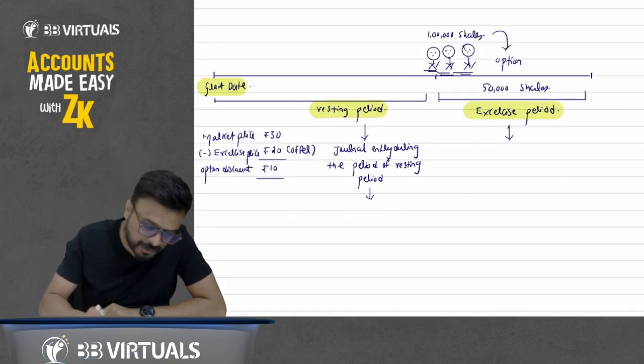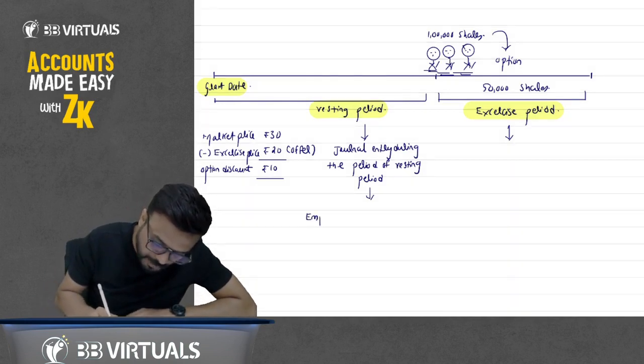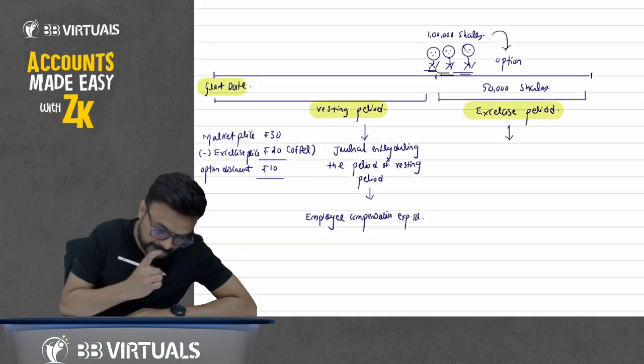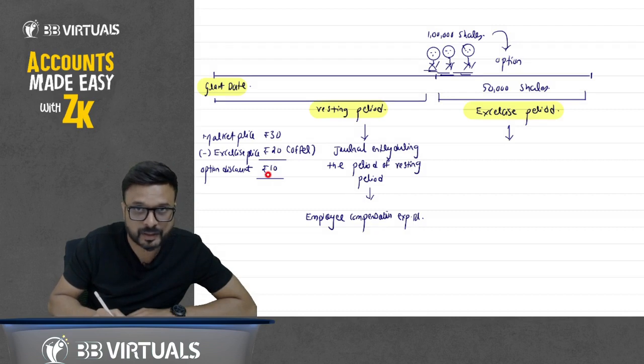So during the vesting period, we pass an entry: employee compensation expenses account debit. How much is it? 10 rupees per share.